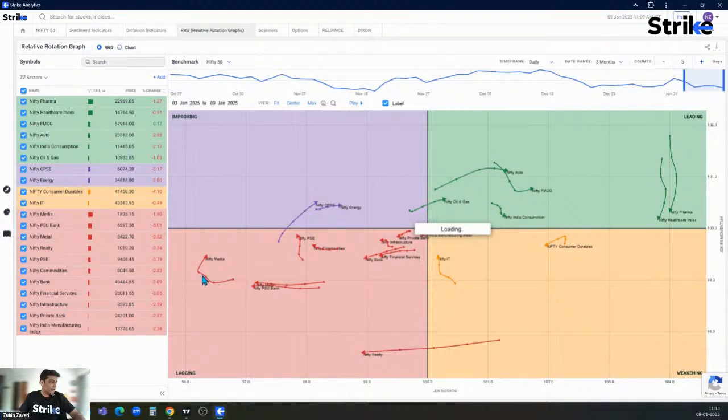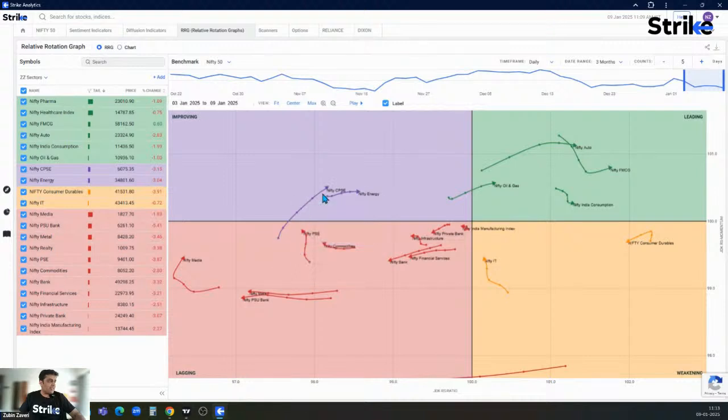Media was already in lagging and it has shown some momentum, and that's why the arrow is sloping upwards. CPSE has come from lagging to the improving quadrant over here. So it may be headed towards this leading quadrant.